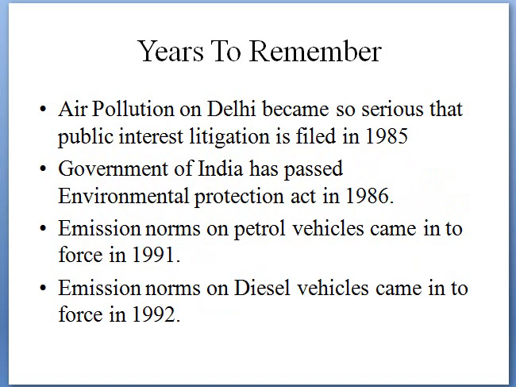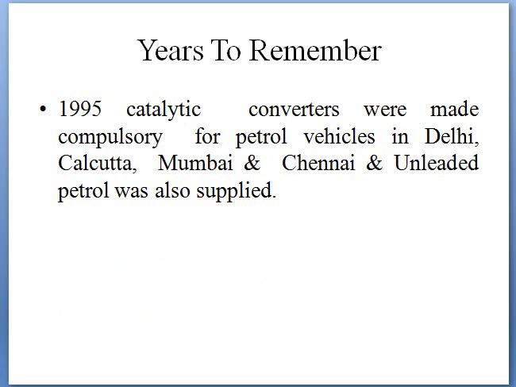So these are the years we have to remember. Air pollution in India became so serious that a public interest litigation, PIL, was filed in 1985, and the Government of India passed the Environmental Protection Act in 1986, and norms on petrol vehicles came into force in 1991, and emission norms on diesel vehicles came into force from 1992, and in 1995 catalytic converters were made compulsory for petrol vehicles in Delhi, Calcutta, Mumbai, Chennai, and unleaded petrol was also supplied during the same time, and later the same was implemented for all the major cities in the country.